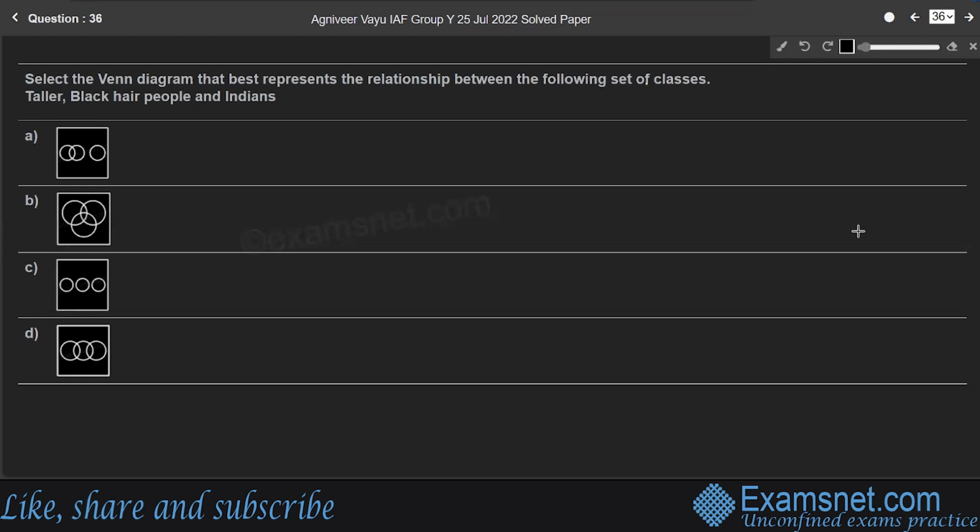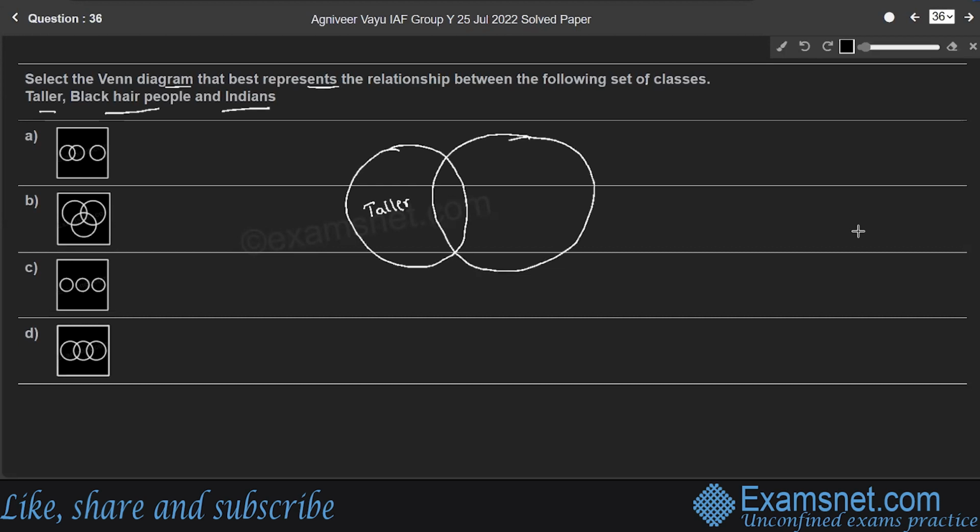Question 36. Select the Venn diagram that best represents the relationship between the following set of classes: taller, black hair people and Indians. These are the three classes. Now consider a set of taller. So this represents the set of taller, right? Some taller people can be black hair people, right? Therefore we consider the black hair people set like this, which means some taller people are black hair people.